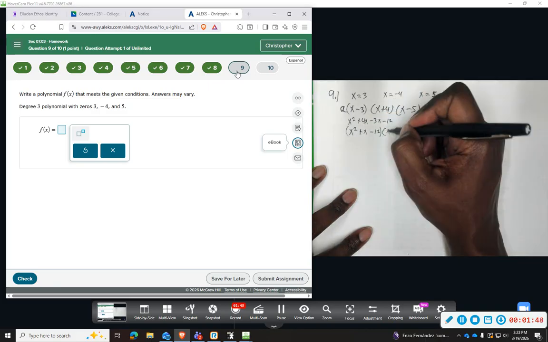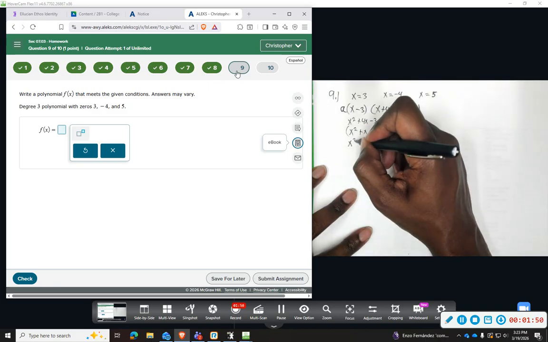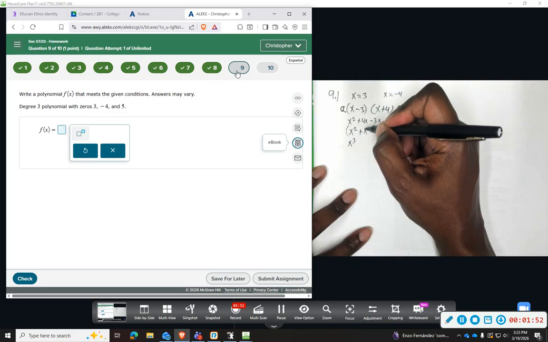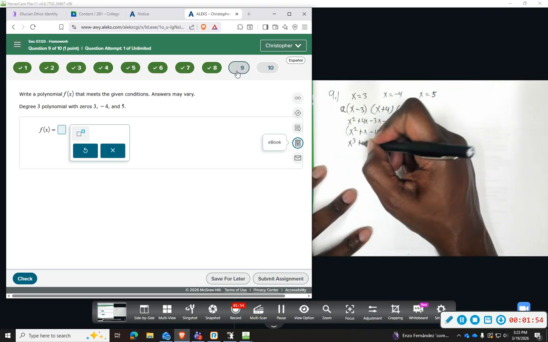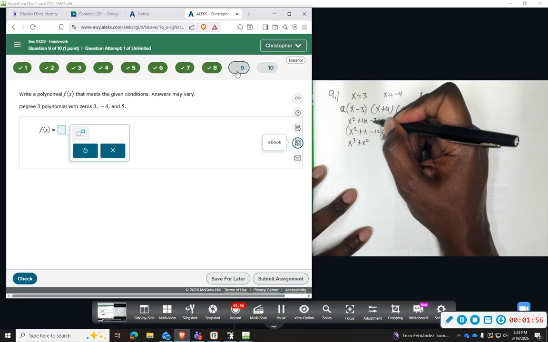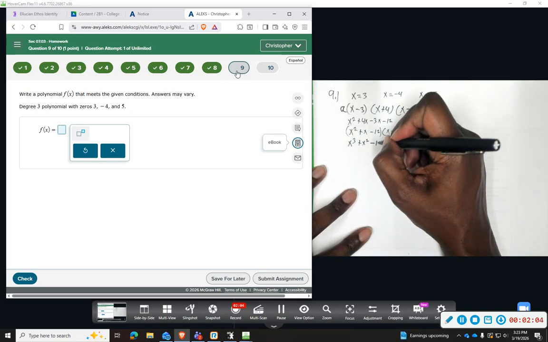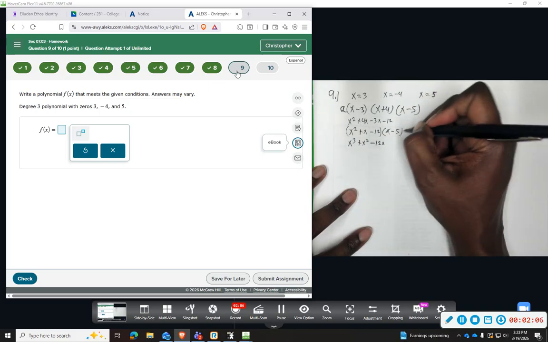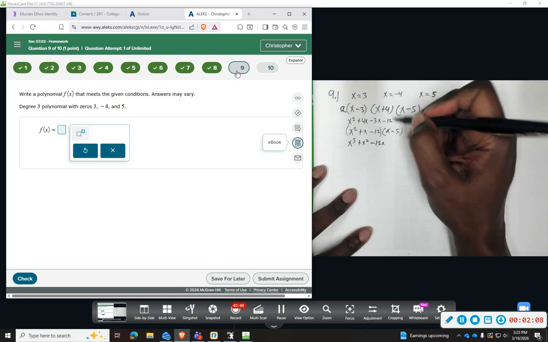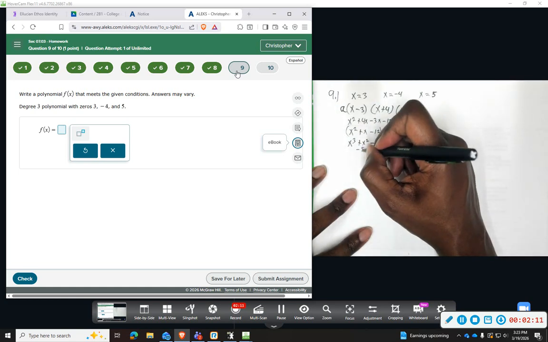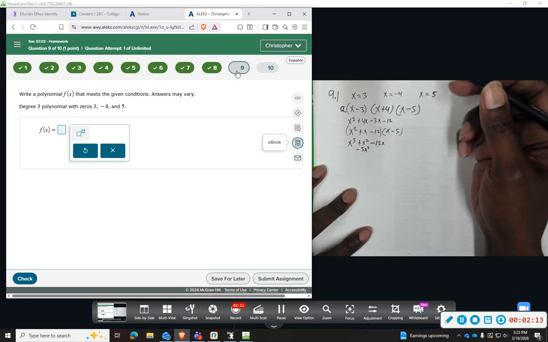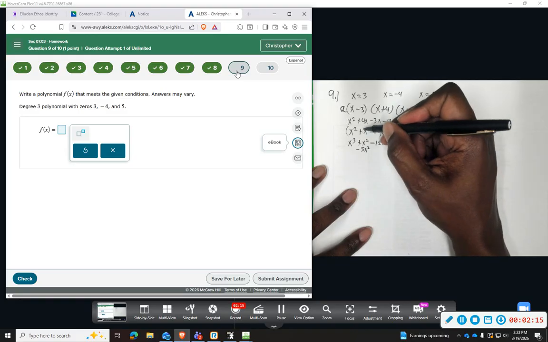So x squared times x is x cubed, x times x squared, and then negative 12 times x, negative 12x. Alright, now times 5. X squared, negative 5, negative 5x squared. Line it up with the like term.